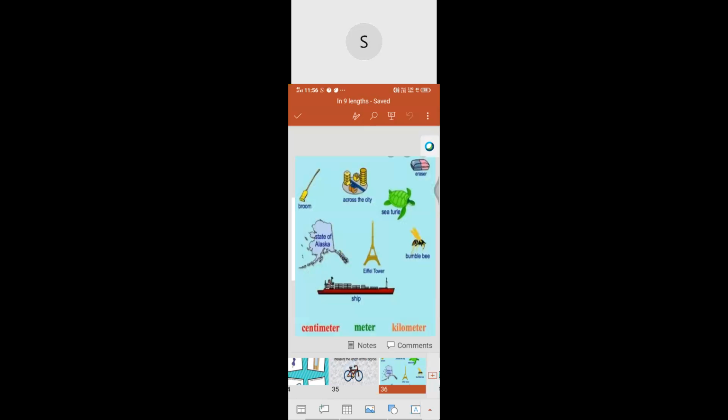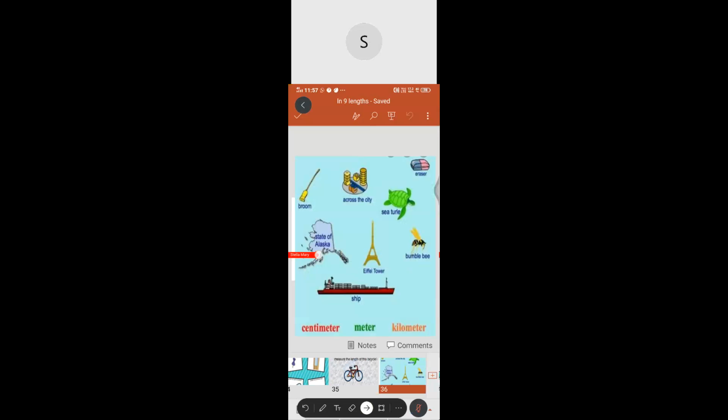Okay, children, I need your answers through your chat box only. What would you use to measure these if they were full size? Broom. Very good. Broom is centimeter? Meter. Okay, very good. Centimeter, that is the correct one.